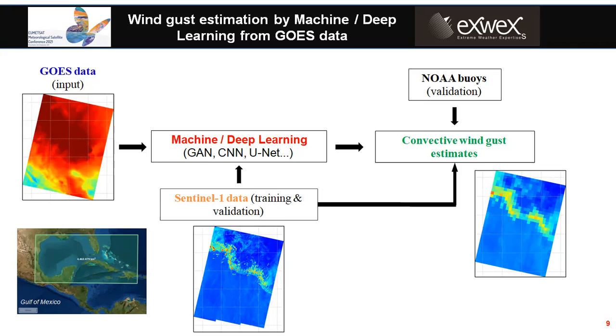These may be GAN, CNN, image models, etc. The estimated figures are compared to the in situ data given by NOAA and Sentinel-1. The Gulf of Mexico is selected in this study because we can easily find the in situ data there to validate the learning model.